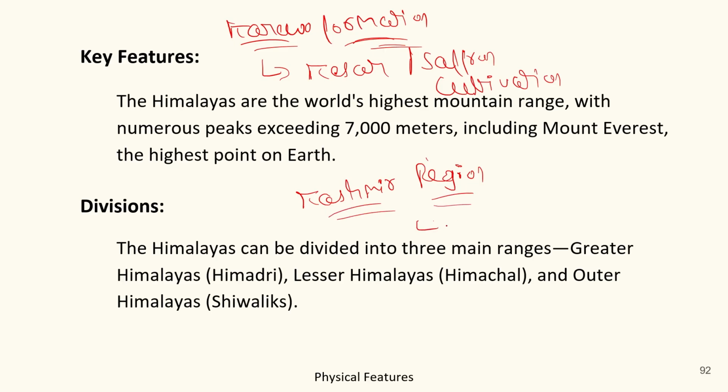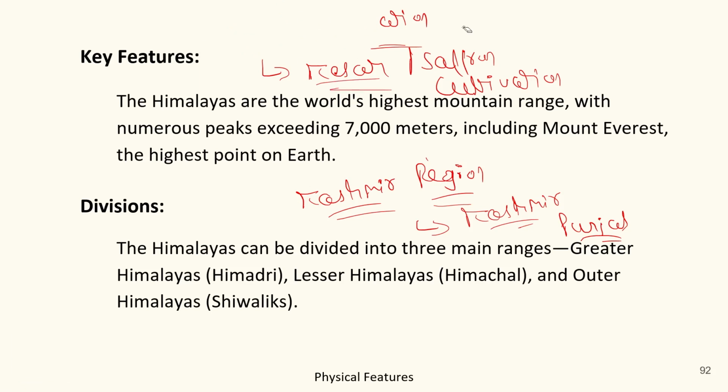Okay, and this region lies at Kashmir, Punjab, Himalayas. So remember one thing, the Kashmir and Punjab Himalaya region is famous for Kareva formation, which is used for Kesar and saffron cultivation. Got it?